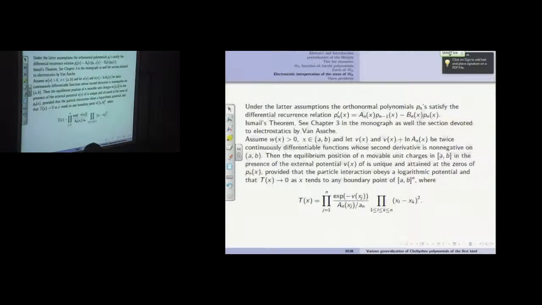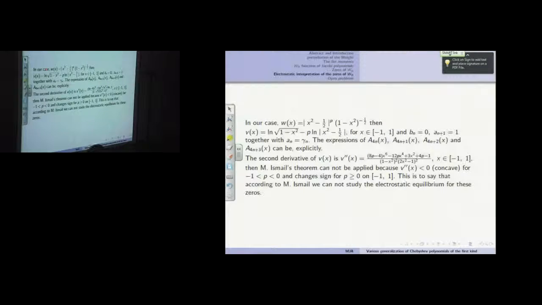So there's a kind of potential V uniquely attained at the 0. So you must learn something on this stuff, and then we apply it directly in our situation. So V(x) would be this expression using the logarithm, and then the second derivative. This is the theorem given by Mourad Ismail, saying when we have the electrostatic interpretation of this 0.